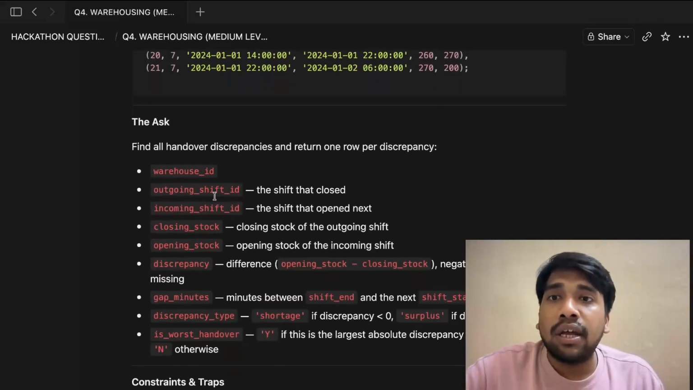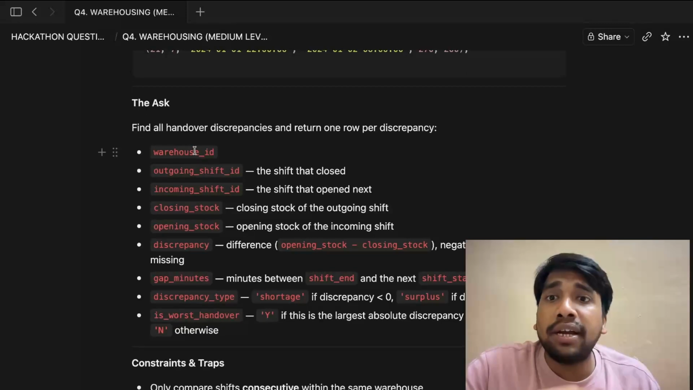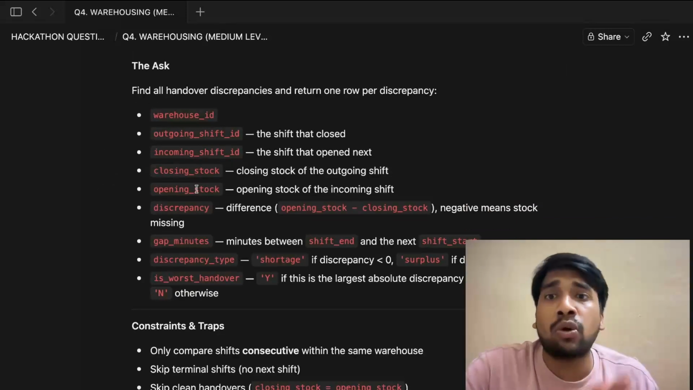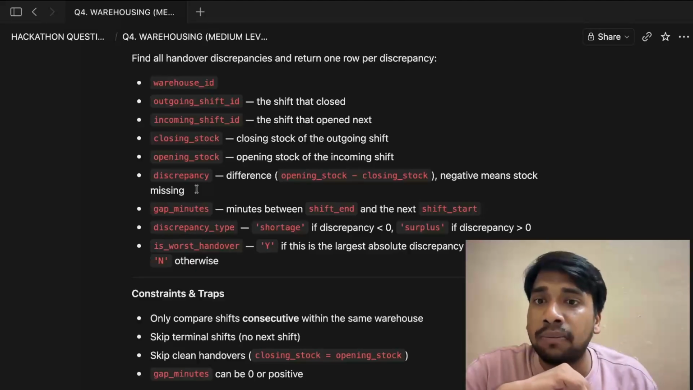The ask is to find all handover discrepancies, and we have to find certain specific columns: warehouse ID, outgoing shift ID, incoming shift ID, closing stock, opening stock, discrepancy, and so forth. We will see this while we solve our question.